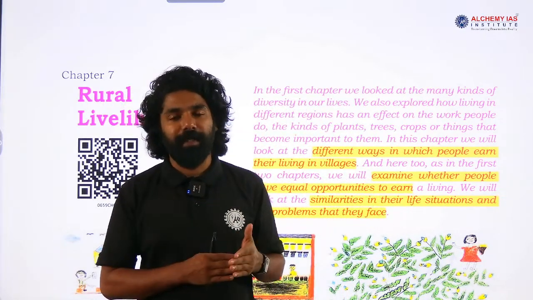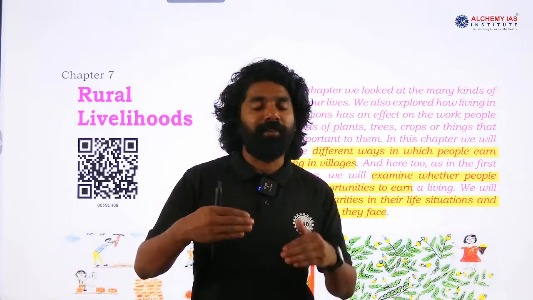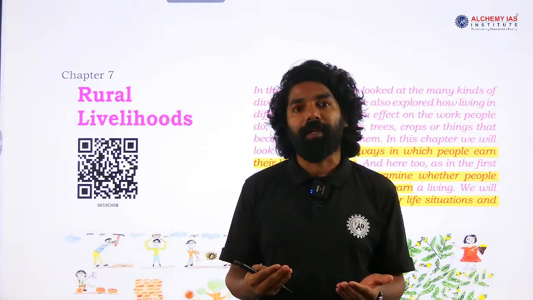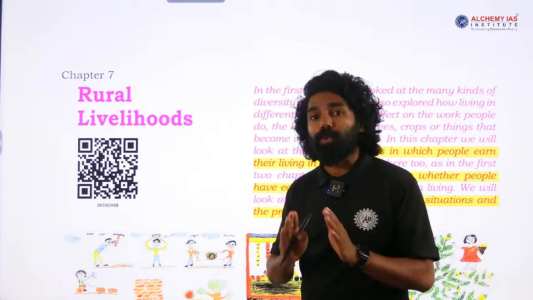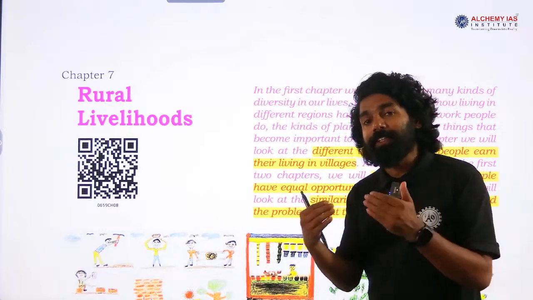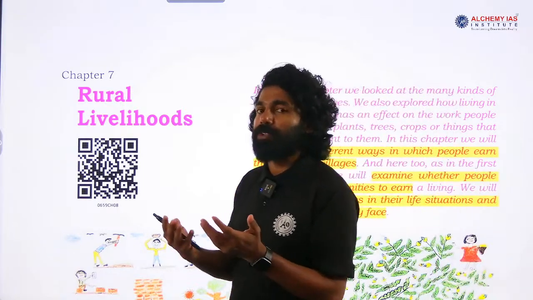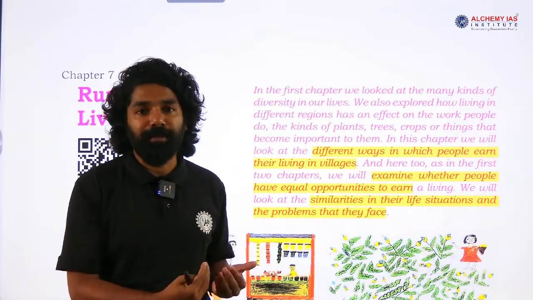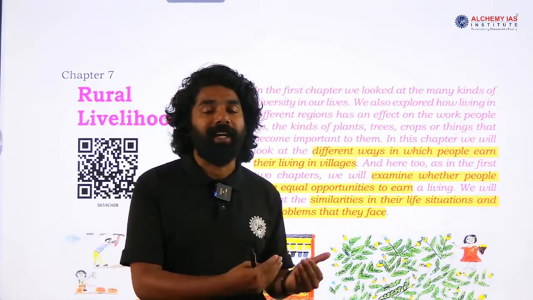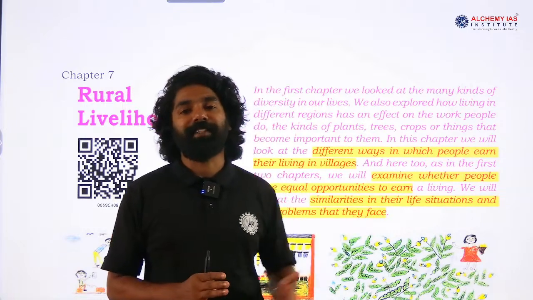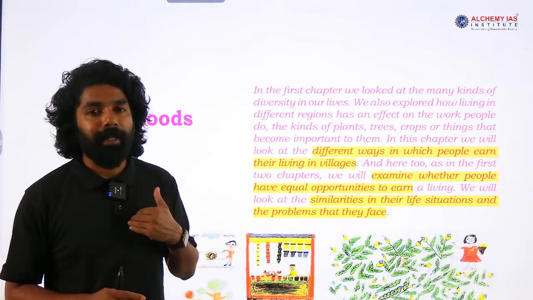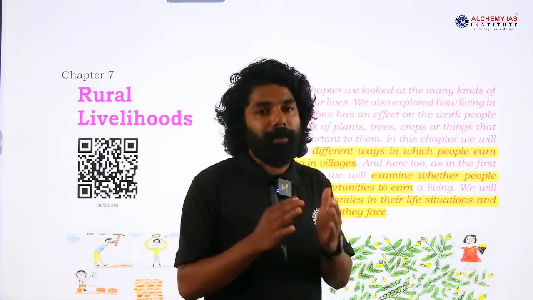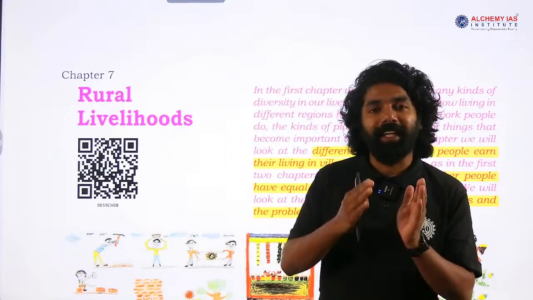In that aspect we can expect government intervention for ensuring a better livelihood for rural areas, or even in some essays we can expect a question with respect to developmental aspects including rural areas and urban areas. In these aspects this chapter will help in understanding the problems that the people in rural village areas are facing.